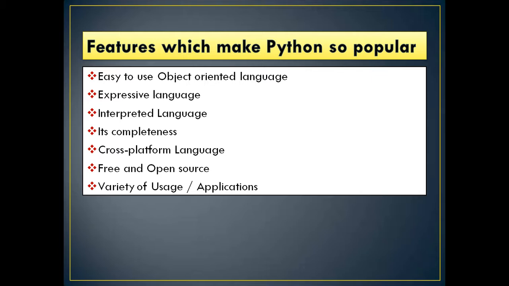Platform means your operating system, maybe Windows, maybe Linux, etc. Therefore, Python is known as a cross-platform language.